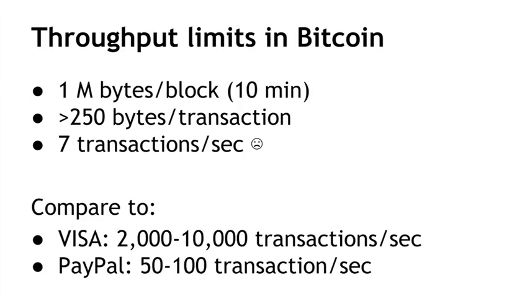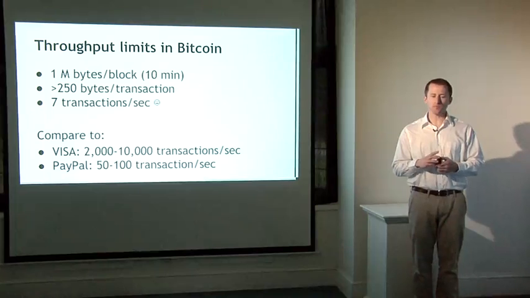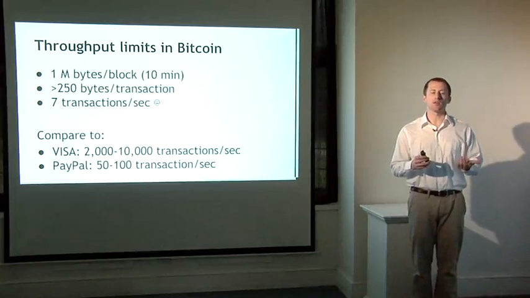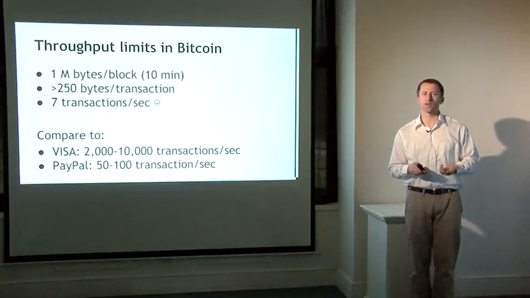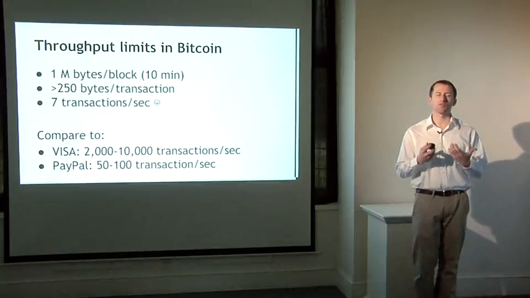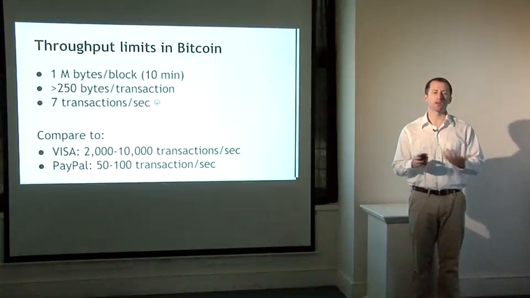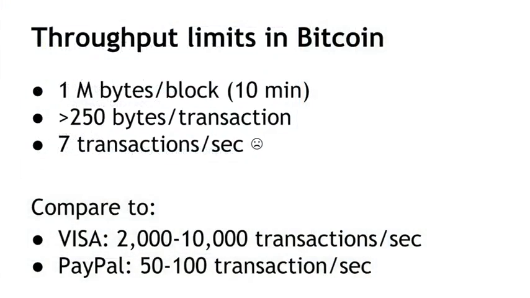So how does 7 transactions per second compare? Well, if you went down to the offices of Visa and told them, I'm proposing a new payment system that can handle 7 transactions per second, they would probably tell you, that's terrible, and then they would laugh and throw you out the door. They've been working for a long time to build a payment network that goes way bigger than this. It's said that Visa handles on average about 2,000 transactions per second around the world. And at the busiest times, think the Saturday before Christmas when everybody's out shopping and swiping a credit card, the Visa network can handle about 10,000 transactions per second.